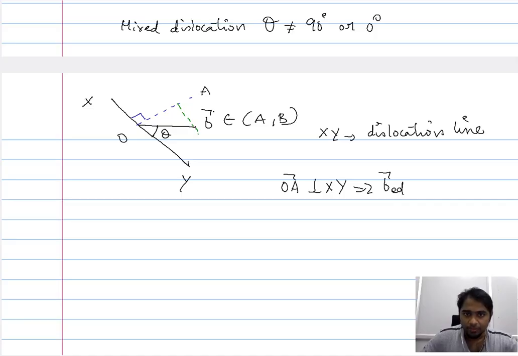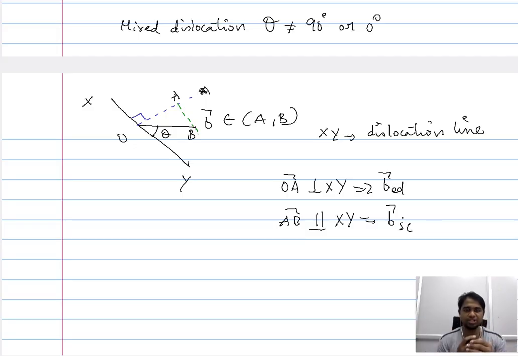So we are considering the Burgers vector of the overall mixed dislocation along with the dislocation line, and we are constructing a vector that is perpendicular to the dislocation line. And now this vector, since it is perpendicular to the dislocation line, we consider it as the Burgers vector of the edge dislocation. And similarly, let us have a point. So this is OA, so A should be here, and let us have a point B. So the AB vector is parallel to the dislocation line XY. So this can be treated as the Burgers vector for the screw dislocation.